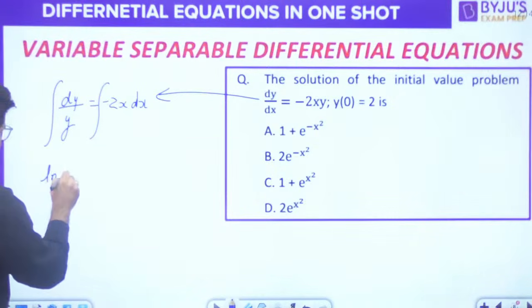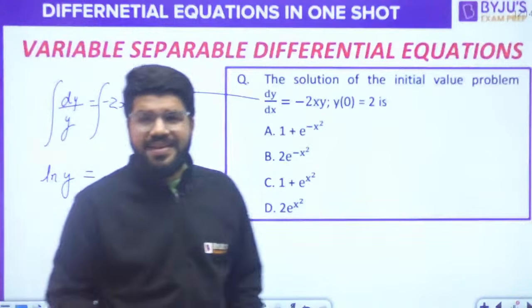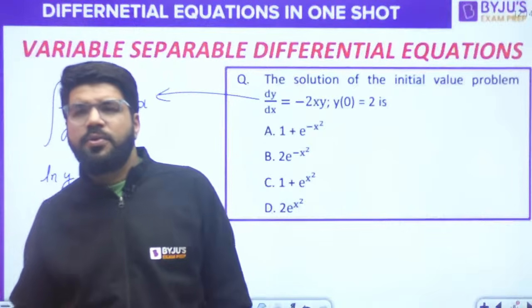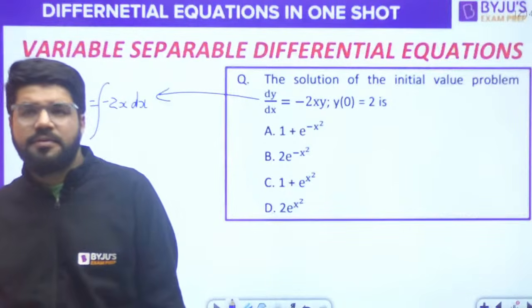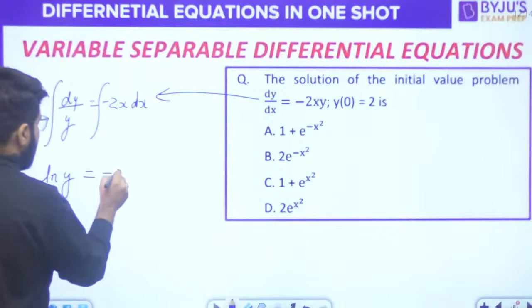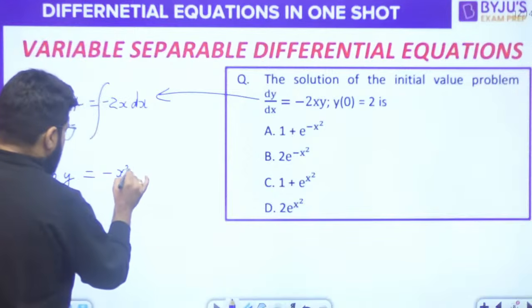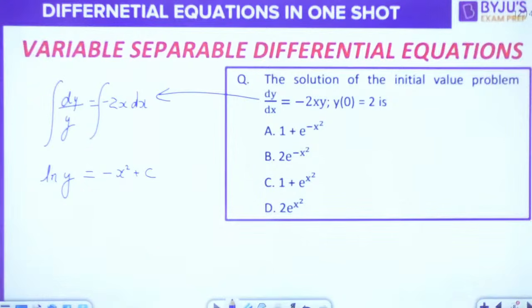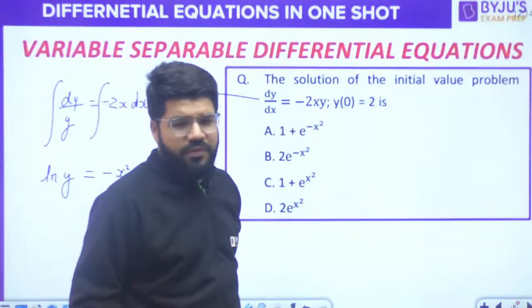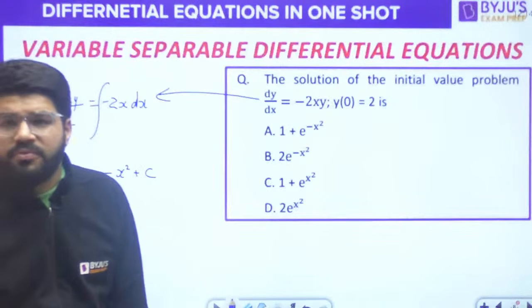So dy upon y is ln y. 1 upon y integral is log y. These questions will mostly involve the integration process, correct? And this is equal to minus of x square plus c. Ln y is equal to minus of x square plus c. Integral of 2x is x square. Now, there may or may not be some initial value given. If there is an initial value given, you can find the value of that constant. Otherwise, the options will be in the form of the constant c.